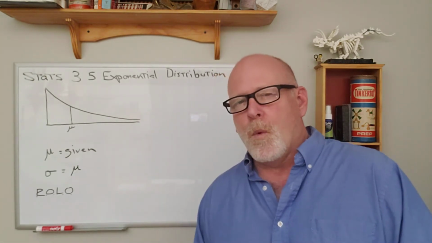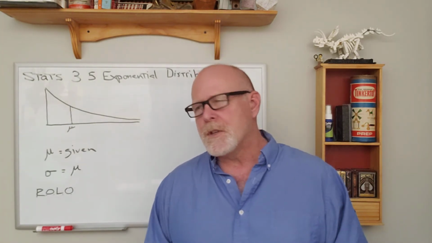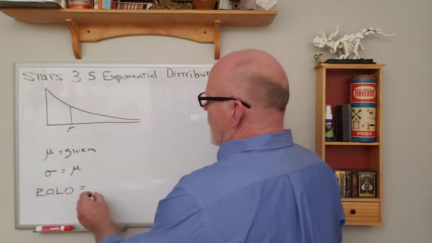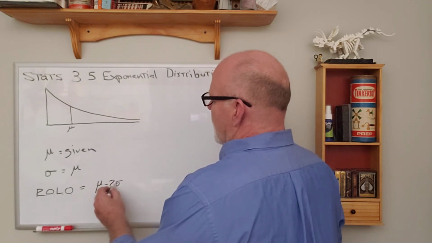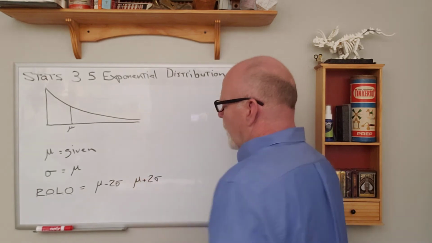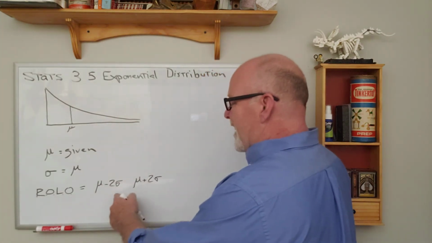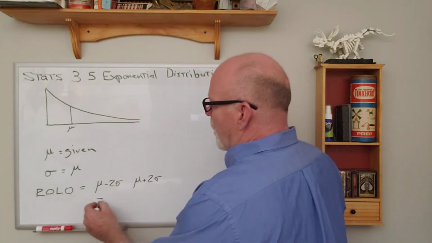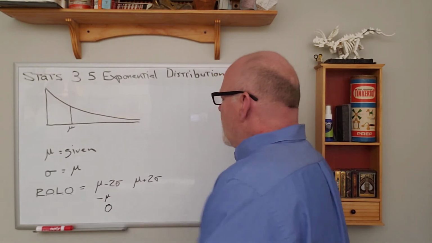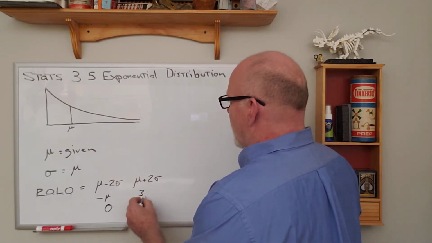And the reason, of course, that we want the mean and the standard deviation is we want to be able to find that range of likely outcomes, our ROLO. And we always find that by taking the mean minus 2 standard deviations and the mean plus 2 standard deviations. So in this case, the mean and the standard deviation are the same. So if we do the mean minus 2 standard deviations, we'll get negative the mean, which of course we can't have negatives here, so we'll say 0. And if we have the mean plus 2 standard deviations, that's the mean plus twice the mean, that's going to be 3 times the mean.